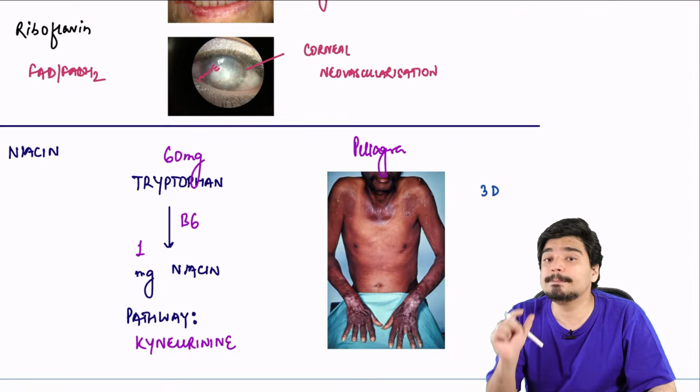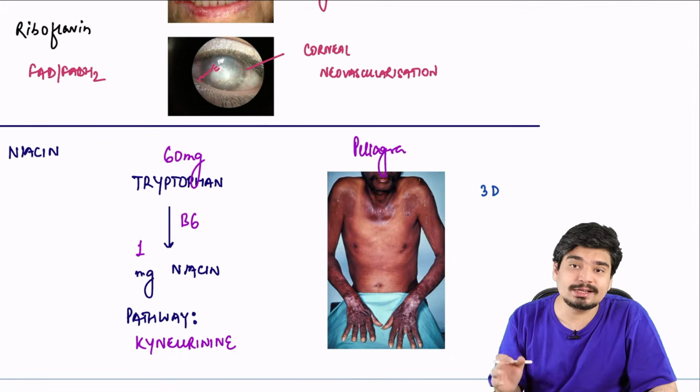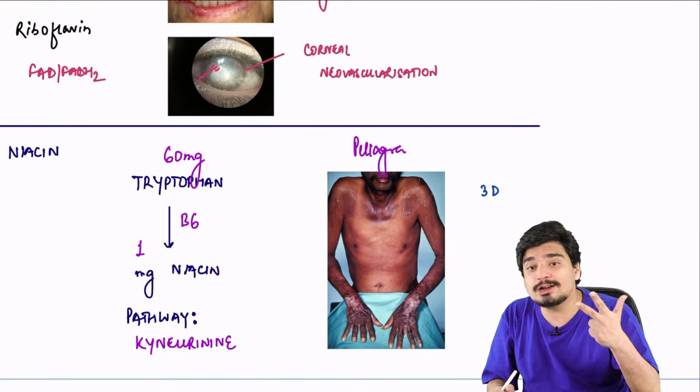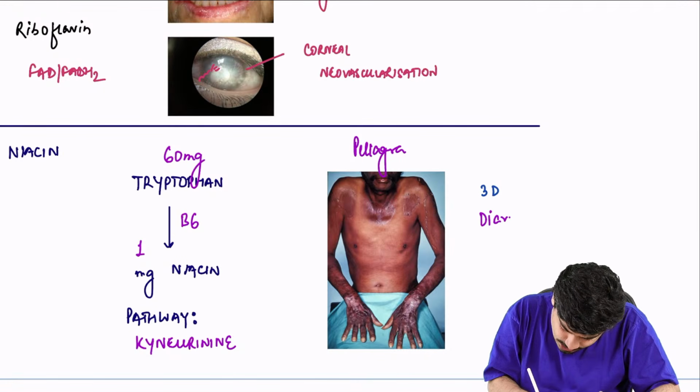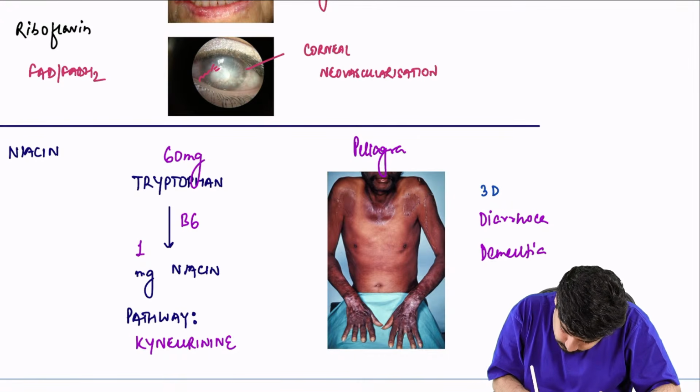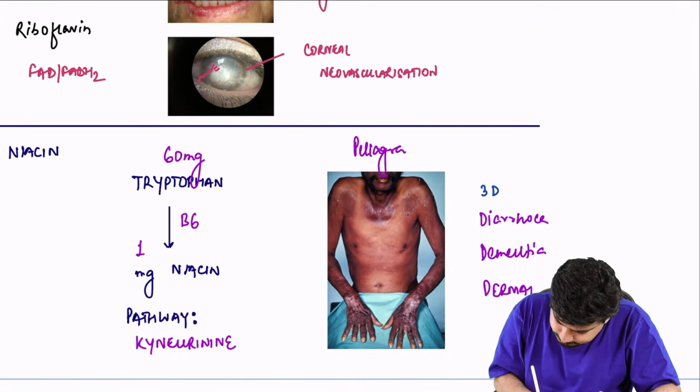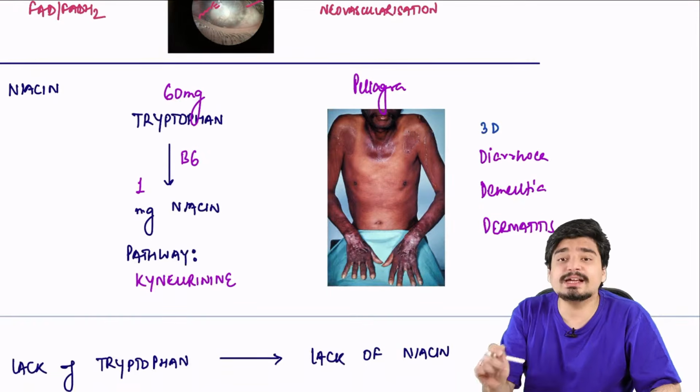What are the 3 Ds of pellagra? I hope everyone knows them. It is diarrhea, dementia, and dermatitis. It is diarrhea, dementia, and dermatitis.